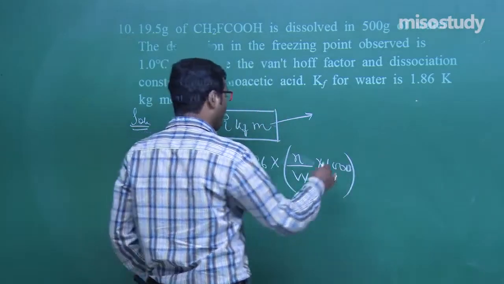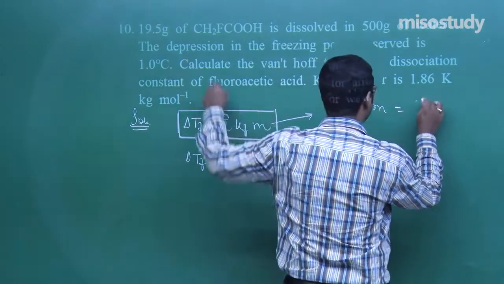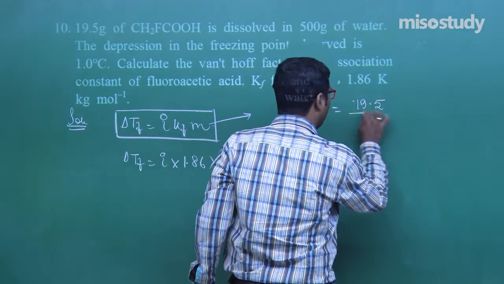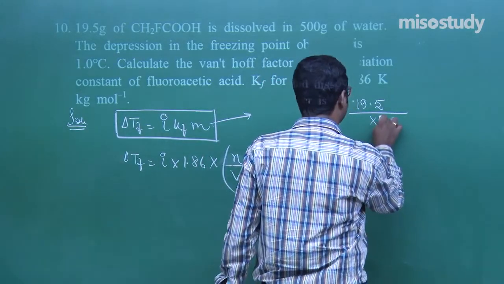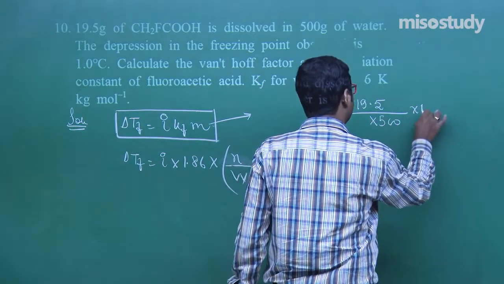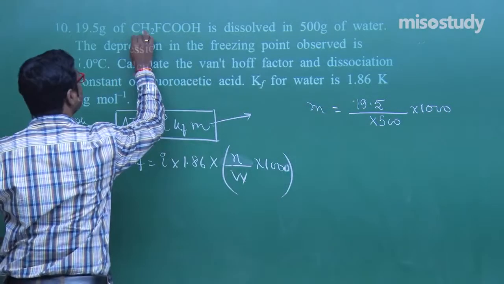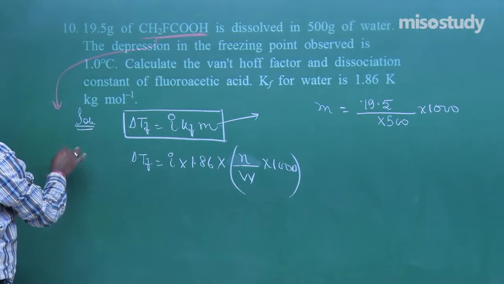Clear? Now molality, solve it. n is equal to given mass. What is given mass? 19.5, my friend, upon the molar mass of CH2FCOOH, and weight of the solvent is 500 multiplied by 1000. Now what do we need to find? We need to find out the molar mass. Here the molar mass is very simple.